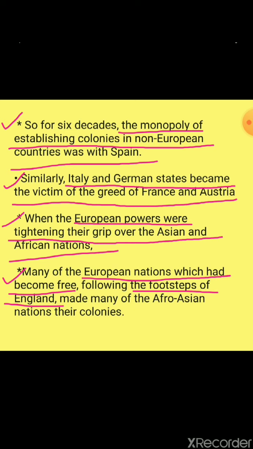Now they started moving on whose step? That is England. Footstep means as England was moving, they were moving and acting according to it. They made many of the Afro-Asian nations their colonies. Made what? That is Africa and Asia nations their colonies.